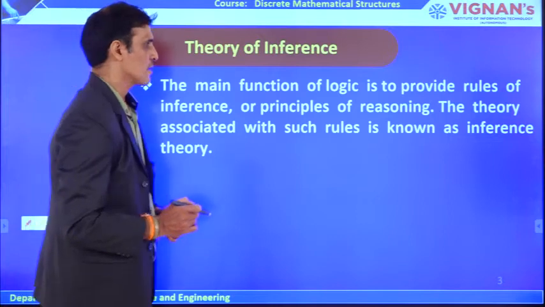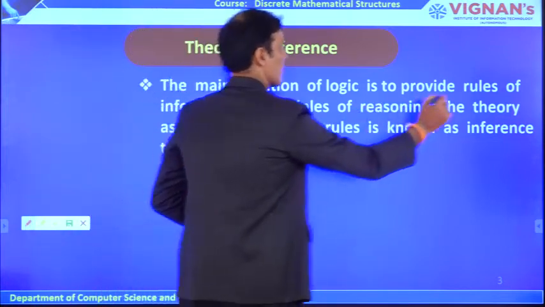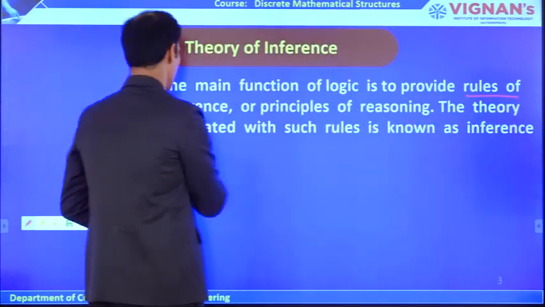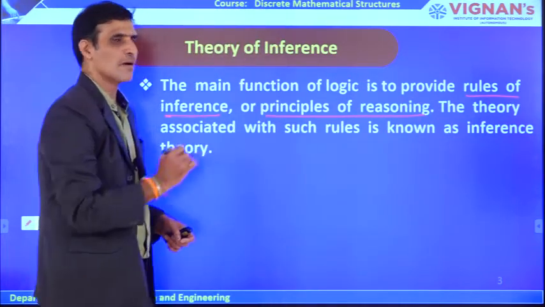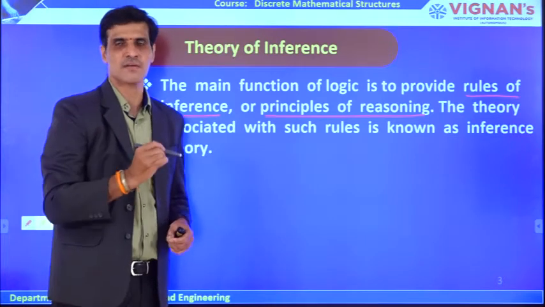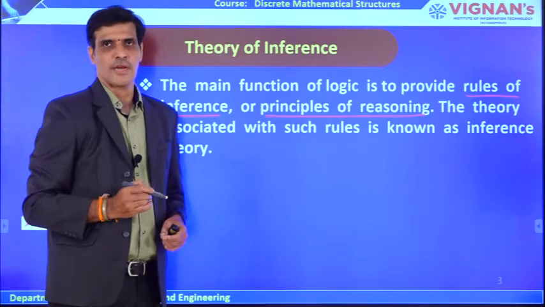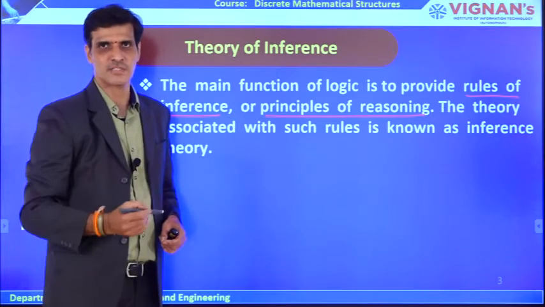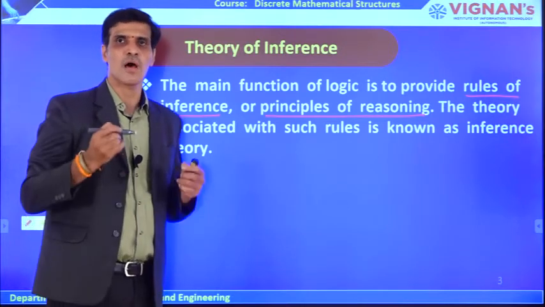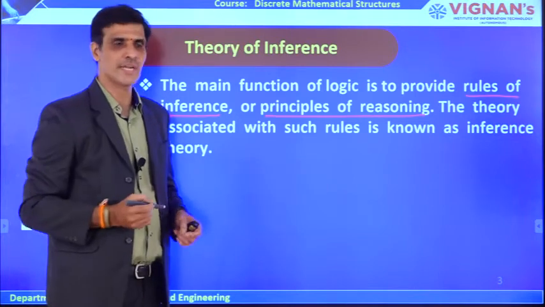By using rules of inference or principles of reasoning. We use some rules of inference or laws of inference and do the reasoning process. By that, we try to derive the given sentence, to see whether it is provable or not from the given set of sentences.